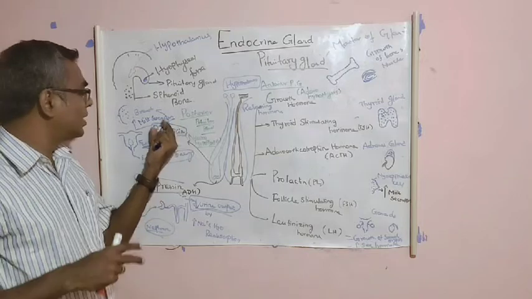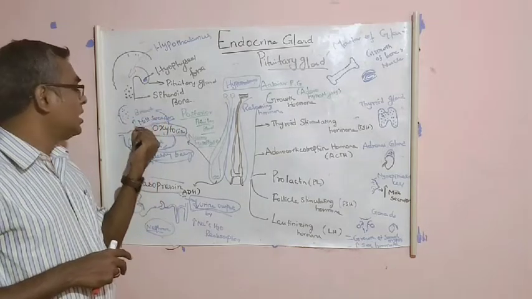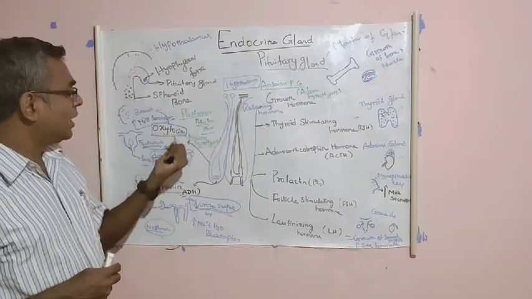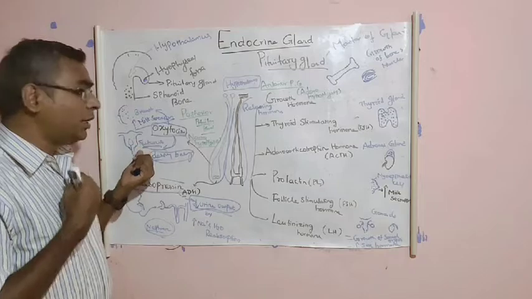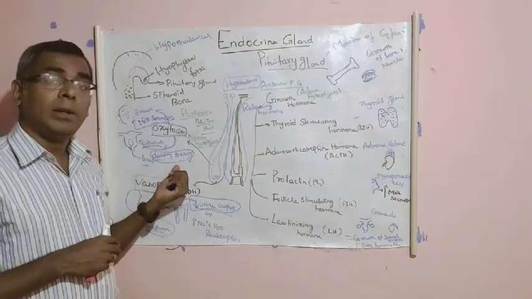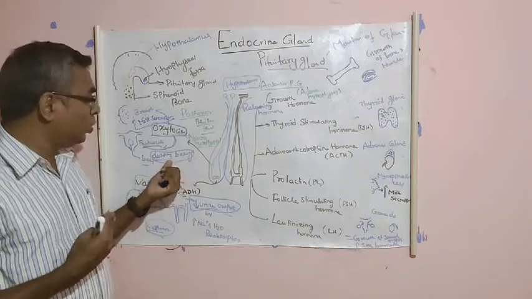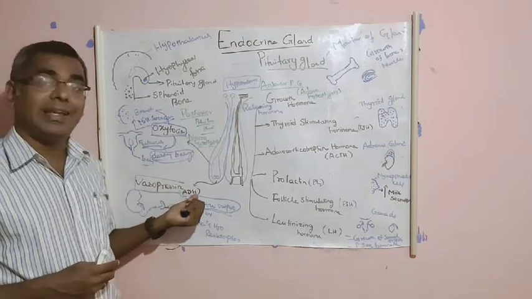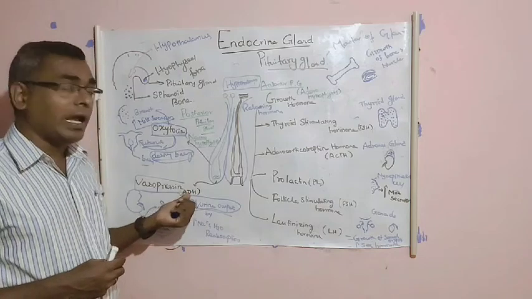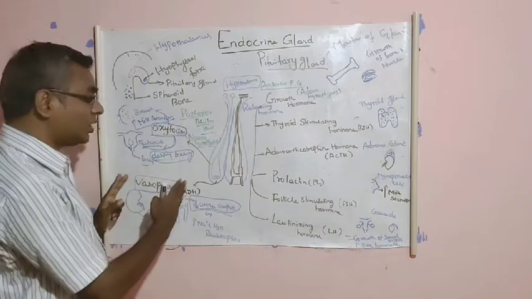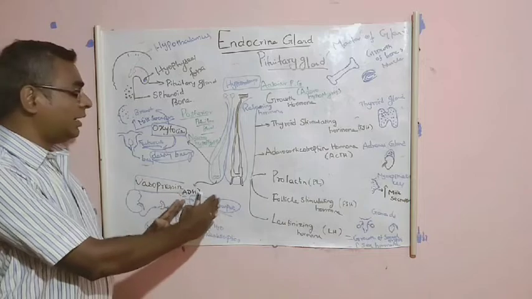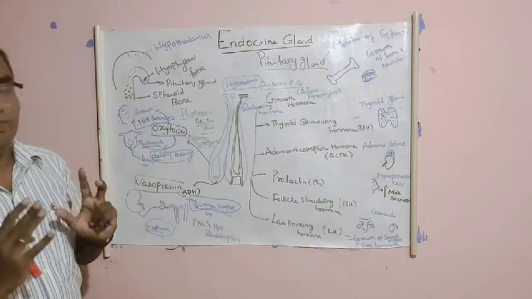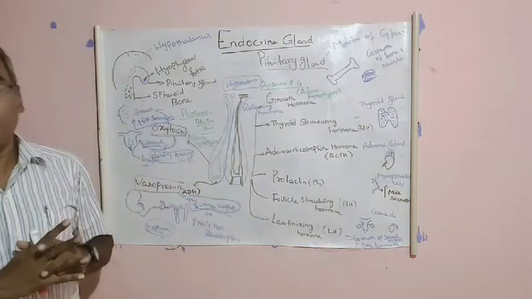Oxytocin has 2 functions. The first one is it acts on the breast and stimulates the milk secretion after baby delivery, and the second one is it acts on the woman's uterus and helps the delivery of the baby during labor. And the second hormone is vasopressin. Vasopressin is otherwise called ADH. ADH is nothing but the anti-diuretic hormone. What is the function of the hormone? This hormone decreases the urine output by acting on the nephron of the kidney. That's all. This is about the pituitary gland.